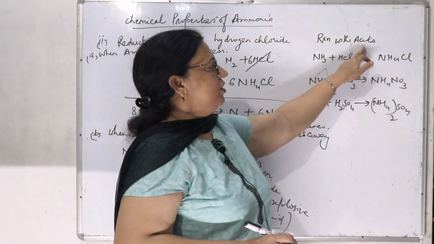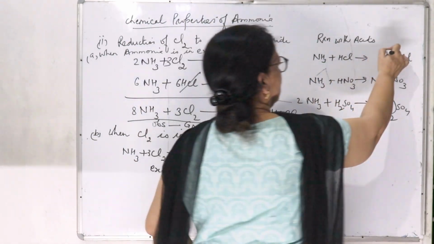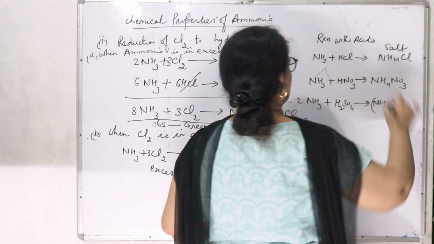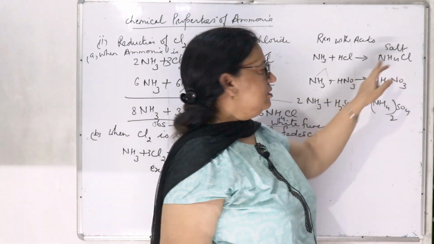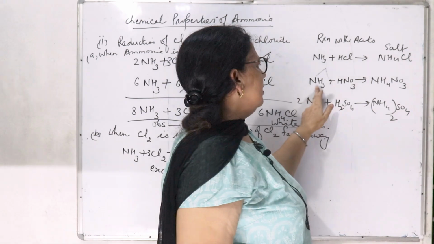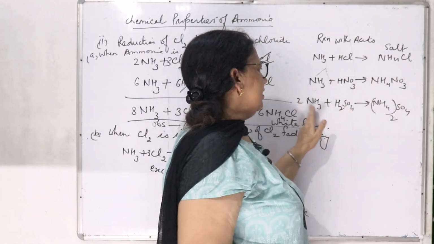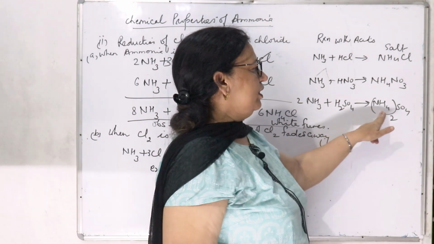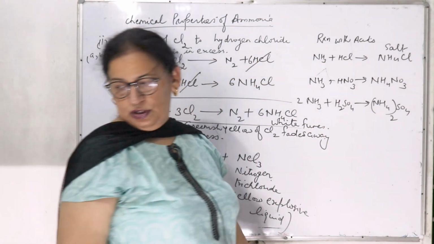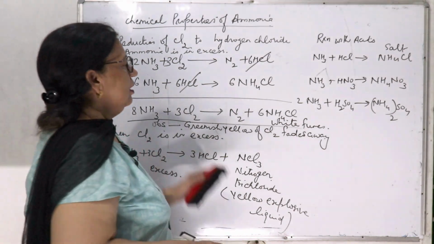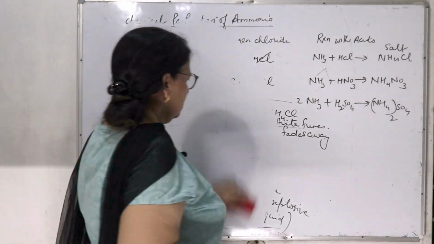Next is reaction with the acids. When ammonia reacts with the acid, it gives salt only. Ammonia plus HCl gives ammonium chloride. This is an ammonium salt. Ammonia plus HNO3 gives ammonium nitrate, and ammonia plus H2SO4 will give ammonium sulfate. So this is reaction with the acids.